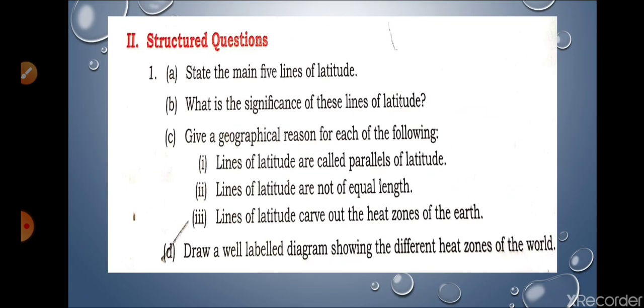Now we are going to move to structured questions. So question number 1, state the main 5 lines of latitude. So that you can mention with the help of degree. It is given here.